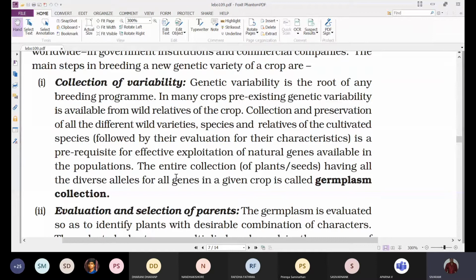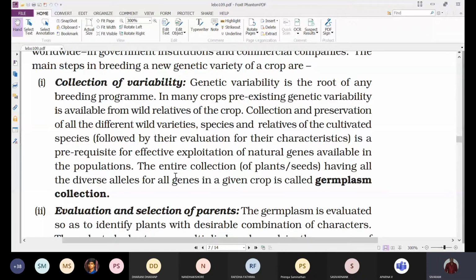That is a very, very important step, because we can't create any new character. Whatever characters are present in different varieties, which are desirable, required and useful, we have to bring into one variety. So first we have to search for genetic variability, and the different varieties of that plant species showing it are to be collected. Genetic variability is the root of any breeding program.